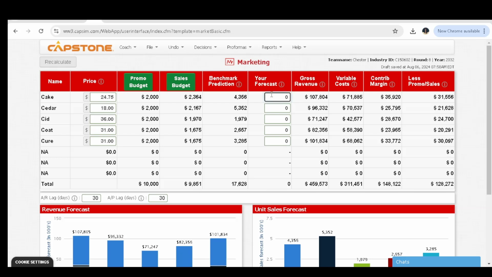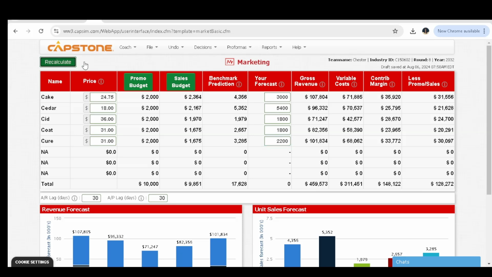Under the forecast part, remember that we are predicting the number of products that we want to sell in this round. So for cake, I decided that we should sell around 3,000 products. For cedar, I decided that we sell 5,400 products. For seed, I decided that we sell 1,800 products. For cot, I decided also we sell 1,800 products. And lastly, for cure, I decided that we should sell 2,200 products.